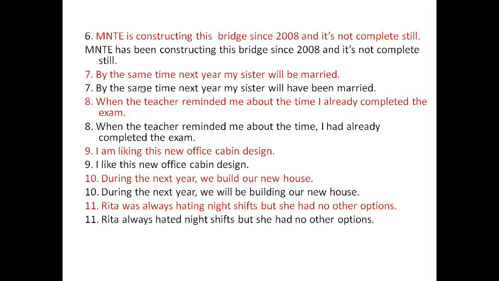Rita was always hating night shifts, but she had no other option. Here we have two clauses. What is that? Rita was always hating night shifts. Hating, we don't use that. That is a feeling of a person in ing form. That is the first mistake. And what is her condition? She doesn't like those night shifts, but she has no option, right? So we have to put it into two past actions. One is in the simple past tense, another one is in the past perfect tense.